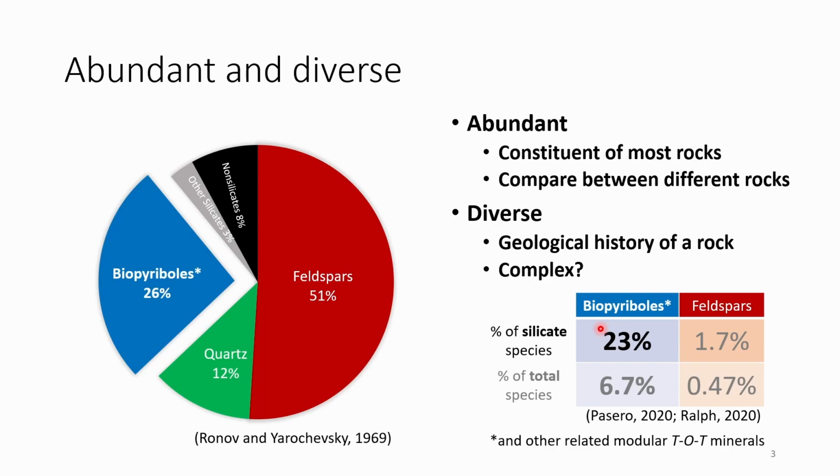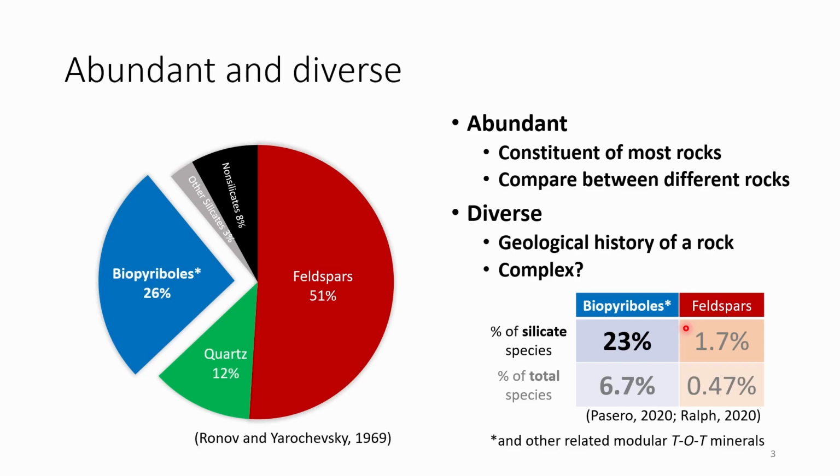And because they're diverse, we can actually use their subtle differences in chemistry and also structure to understand the geological history of a rock from formation to the present day. We can make a comparison to another mineral group such as the feldspars, and we can see that although the feldspars are a little bit more abundant than the biopyriboles, they're much less diverse than the biopyriboles, which means that they're not actually as useful geologically for understanding geological processes.